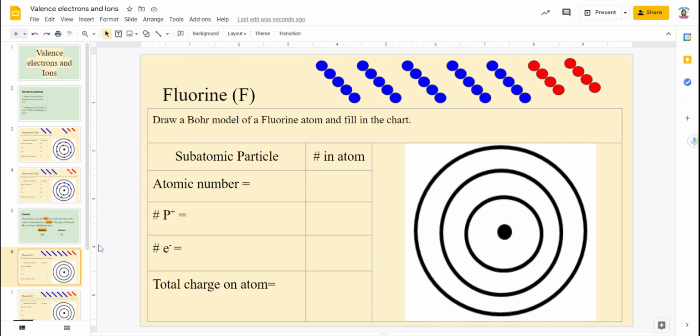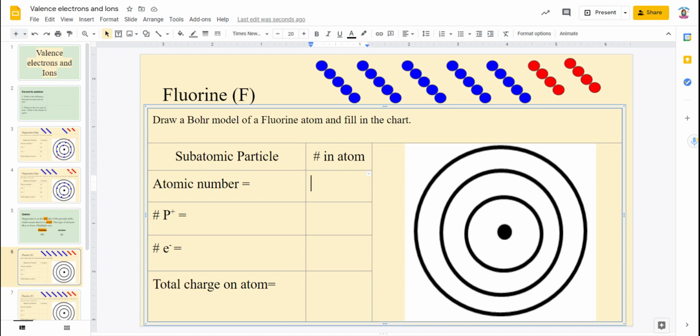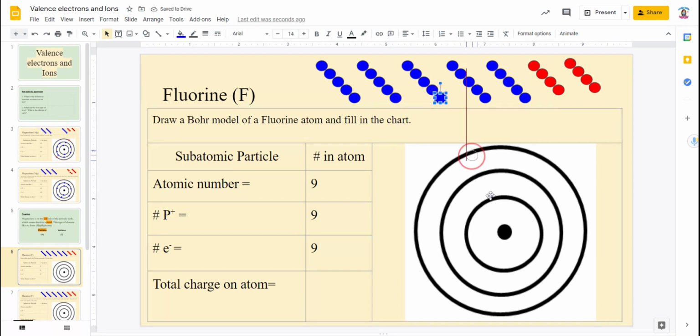Now, for the next one, it says for fluorine to do the Bohr diagram. So we're going to do the same thing. Figure out the atomic number for fluorine, which is going to be 9. So there's going to be 9 protons, and since it tells us we're not going to be doing anything to this, you're going to have 9 electrons. So I'm going to fill my electrons. So I put 2 in my inner. And now, will I have enough to fill 8 here? No. So I'm going to have my valence electrons here of 7.